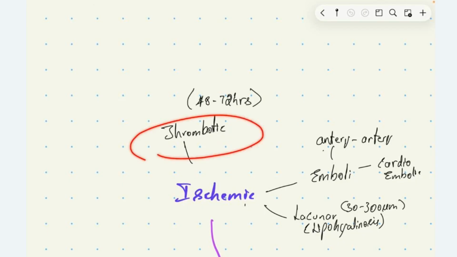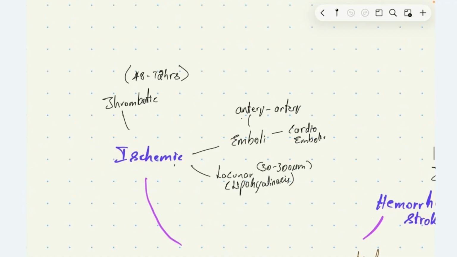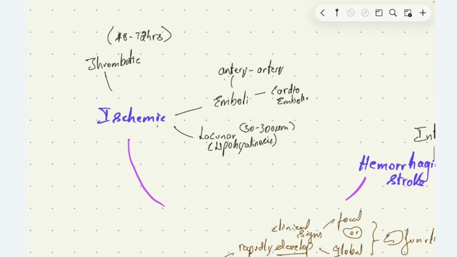Then we have embolic stroke, which may be due to artery embolism or due to cardioembolism, which is secondary to atrial fibrillation, mitral stenosis, infective endocarditis, and so on. The lacunar stroke is a disease affecting small vessels, between 30 to 300 micrometers, due to lipohyalinosis, where hypertension is the risk factor for developing lacunar stroke.